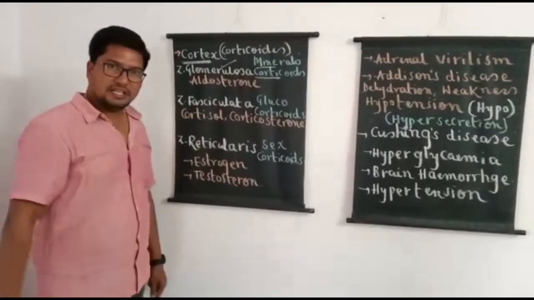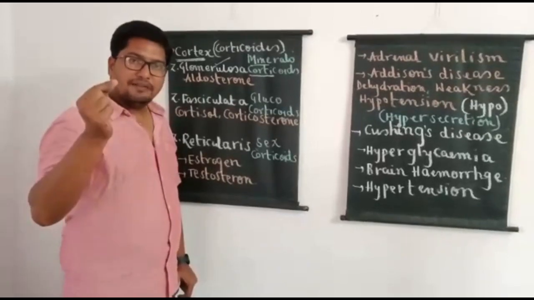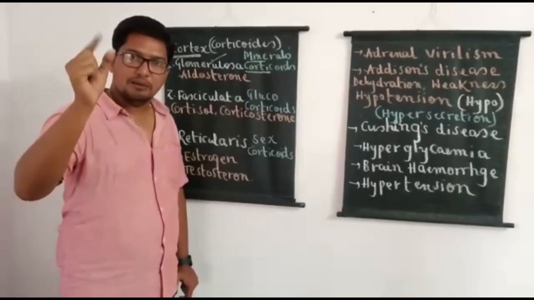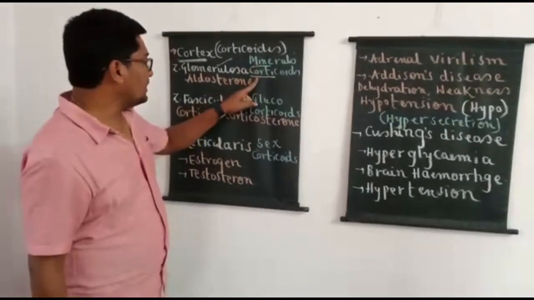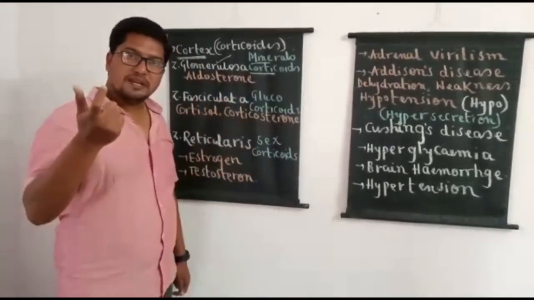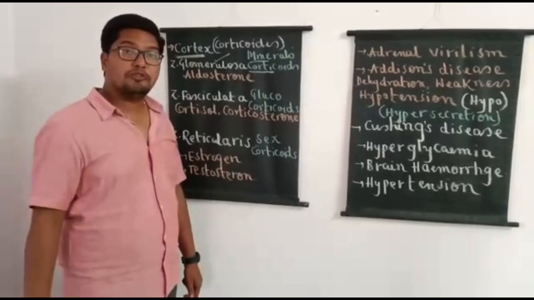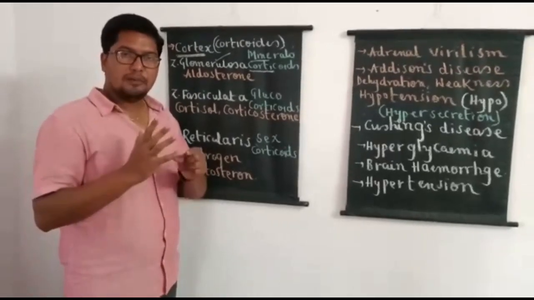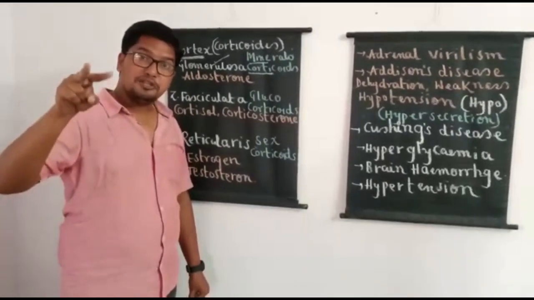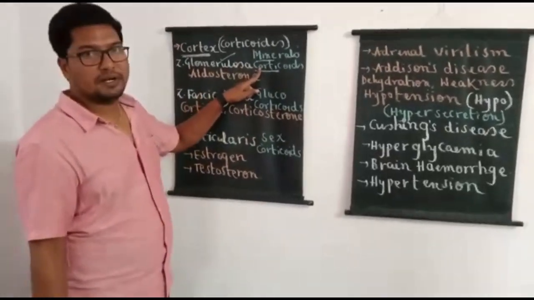Now, the hormones produced from zona glomerulosa are commonly called mineralocorticoids. With this it is very clear. The hormones produced from zona glomerulosa regulate the levels of three important minerals like sodium, chloride and potassium in the body. That's why they are called mineralocorticoids. So usually they promote the absorption of sodium and chloride and they promote the secretion of potassium at the time of urine formation. By promoting absorption of sodium and chloride and by secretion of potassium, they regulate mineral levels of our body fluids. That's why they are called mineralocorticoids.